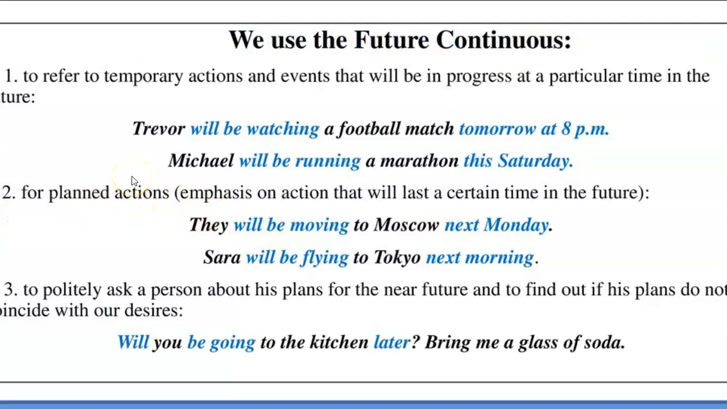We use the future continuous to refer to temporary actions and events that will be in progress at a particular time in the future. Trevor will be watching a football match tomorrow at 8 p.m. Michael will be running a marathon this Saturday.